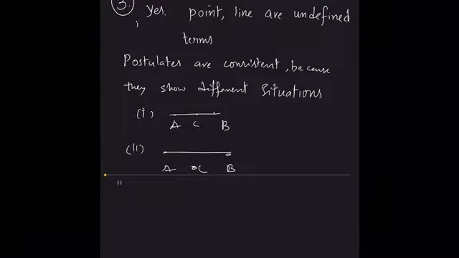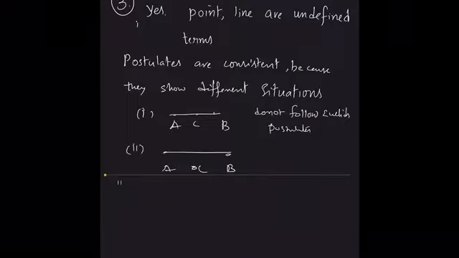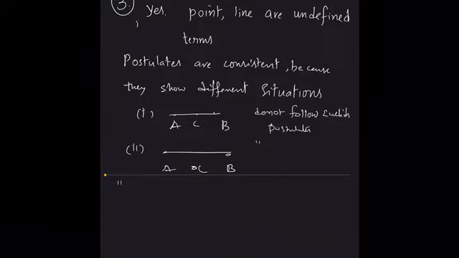Now the third one they are asking is, do they follow Euclid's postulate? They do not follow Euclid's postulates, but they follow the axiom. What do they follow?